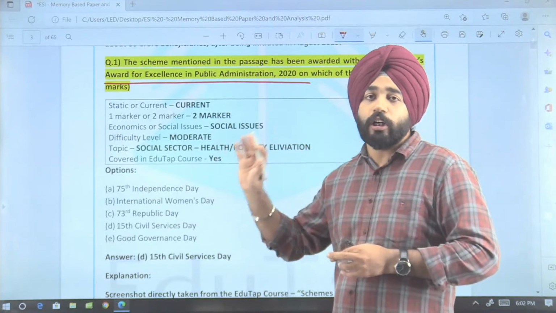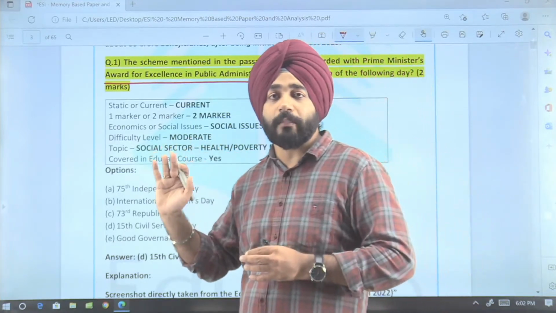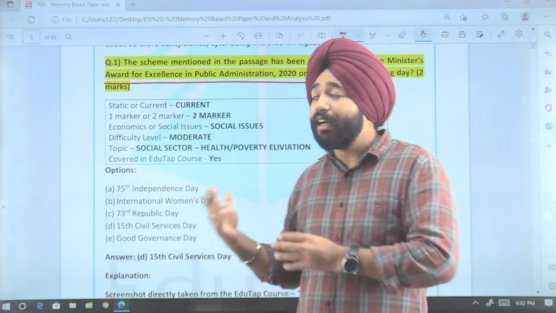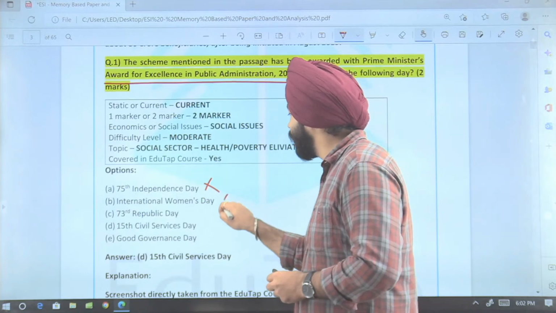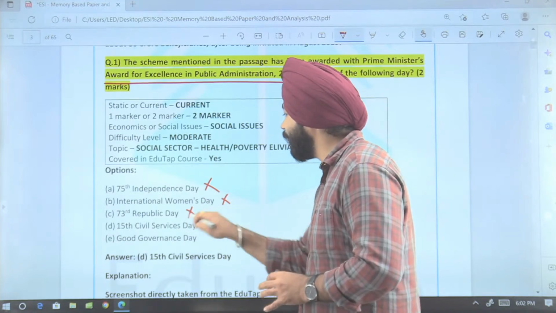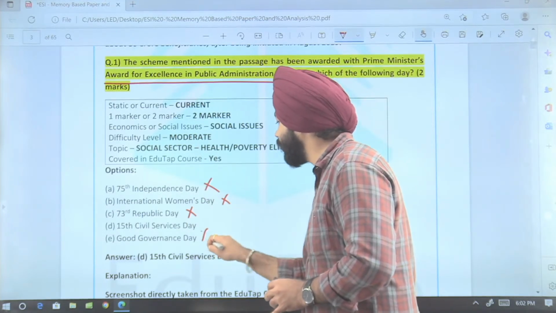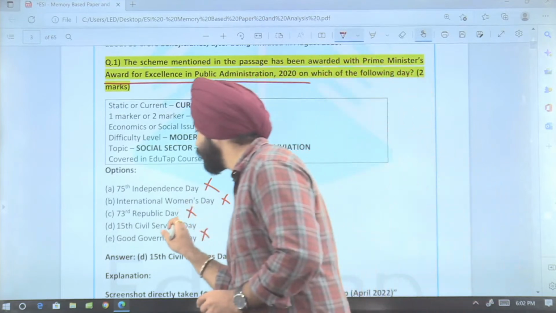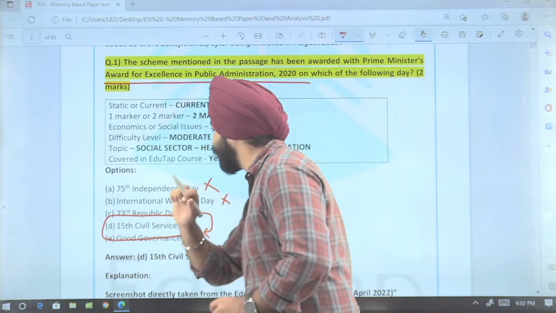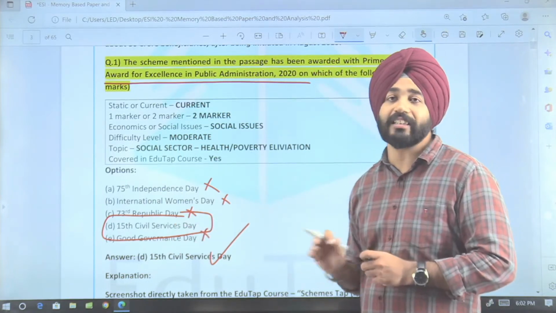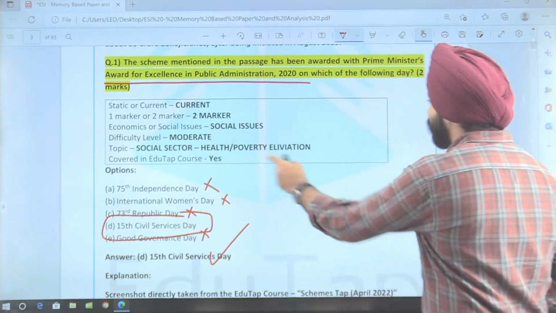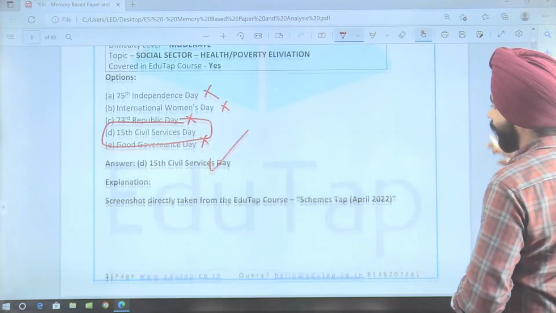Overall your question paper was on a moderate to tough line. It was not that easy to answer. But what we can see here is 75th Independence Day, August; International Women's Day, May; Republic Day, January; Good Governance Day, December. So with this, only one option is left, that is 15th Civil Services Day. That was the answer here, option D. So this was the first question on this paragraph.